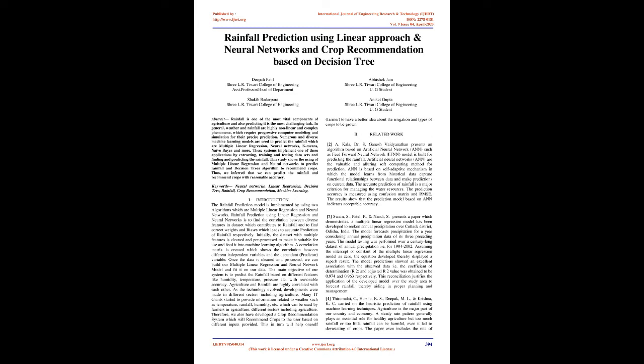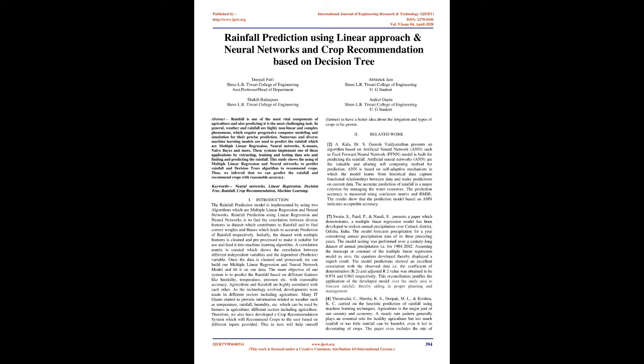Therefore, we also have developed a crop recommendation system which will recommend crops to the user based on different inputs provided. This in turn will help the farmer to have a better idea about the irrigation and types of crops to be grown. 2. Related work.